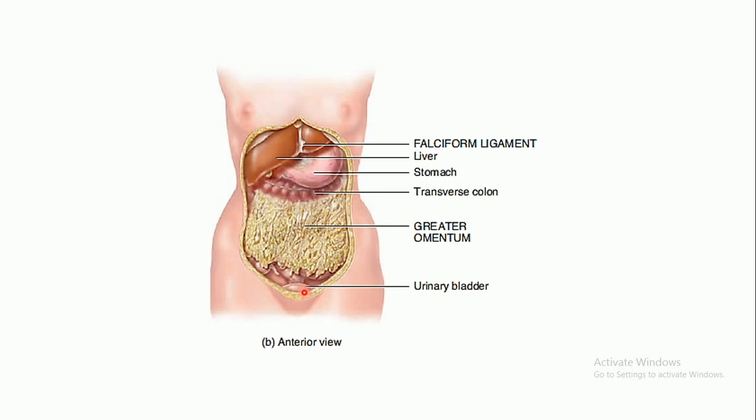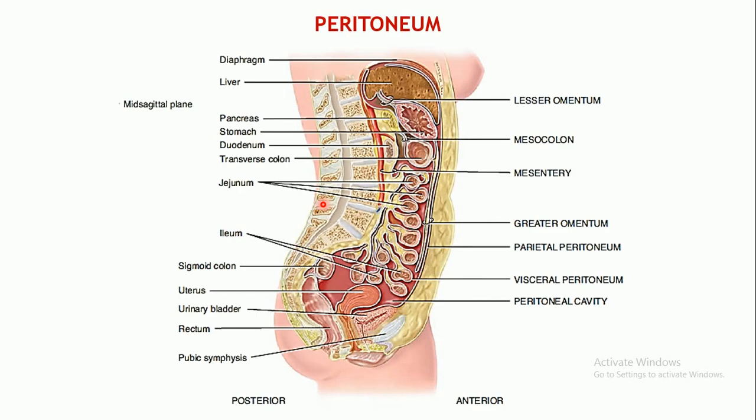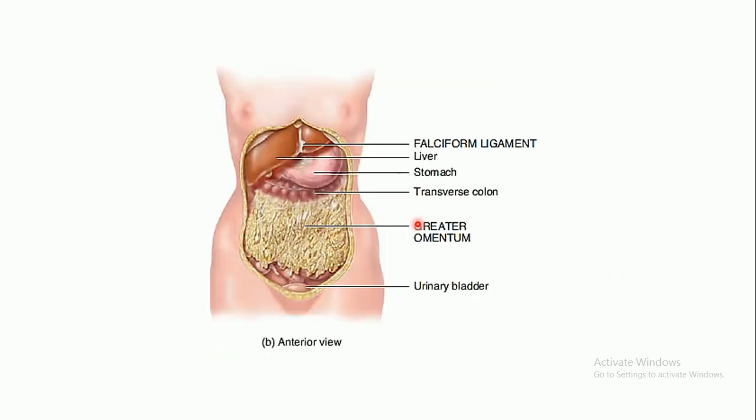Coming to the greater omentum. The greater omentum is a fold towards the anterior side, as you have seen over here also. There is a forward fold over here, a double fold. This is the greater omentum, and this is how it will look from the anterior side.